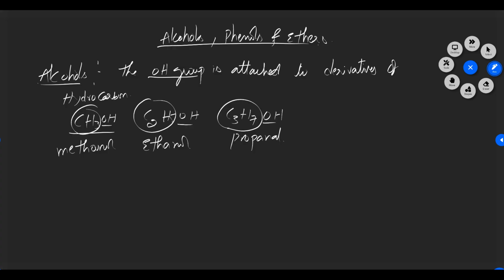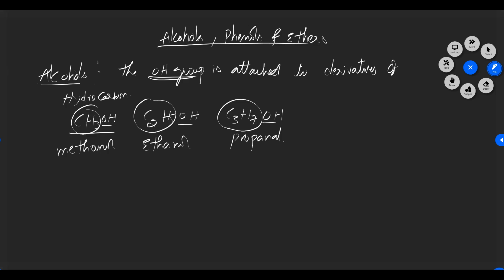This is one type of hydrocarbon, C2H5 is one type of hydrocarbon and C3H7 is one type of hydrocarbon. So by the different types of hydrocarbons, we can get different types of alcohols. That's why we mentioned the hydroxyl group is attached to derivatives of hydrocarbons, so we can call it an alcohol.